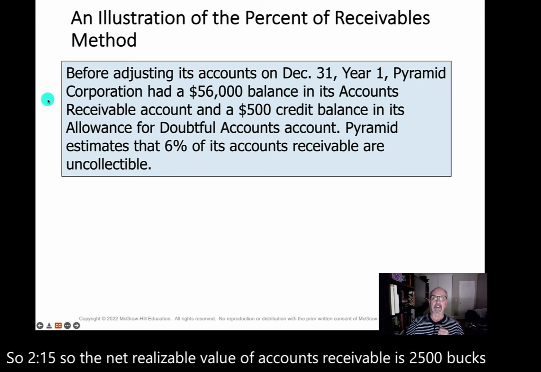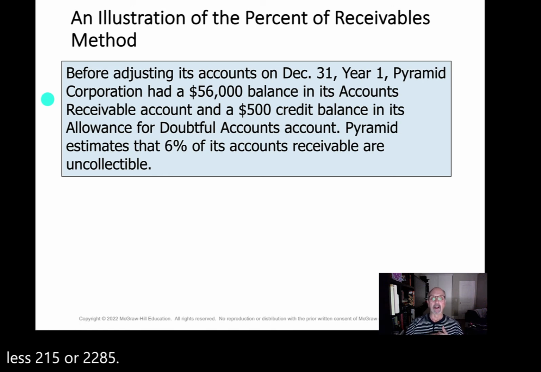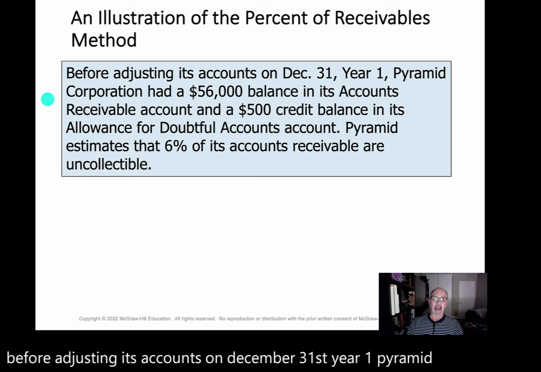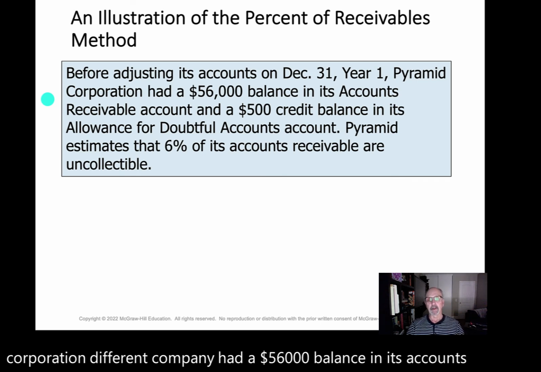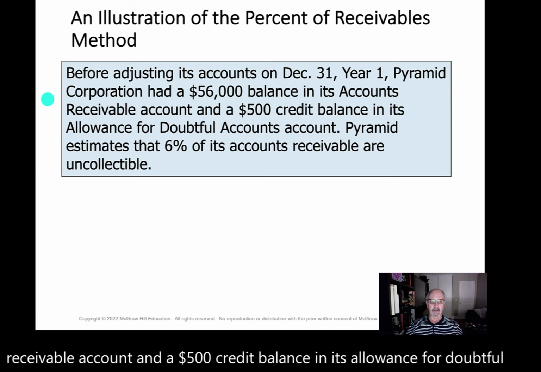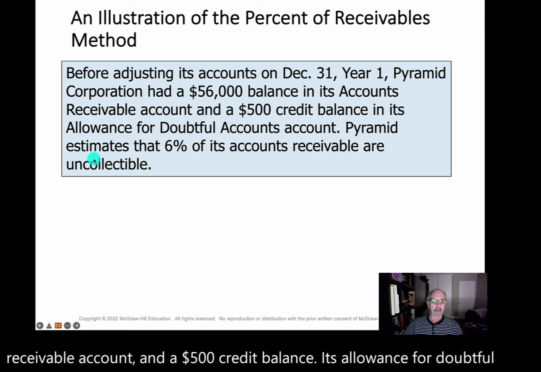Before adjusting its accounts on December 31st, year 1, Pyramid Corporation, a different company, had a $56,000 balance in its accounts receivable account and a $500 credit balance in its allowance for doubtful accounts account. Pyramid estimates that 6% of its accounts receivable are uncollectible.